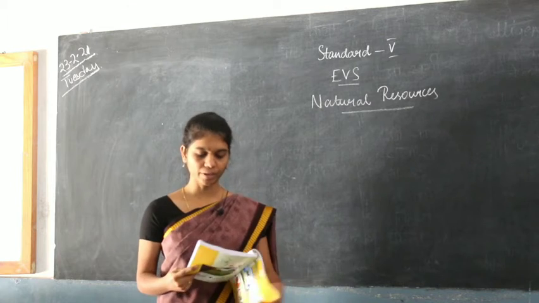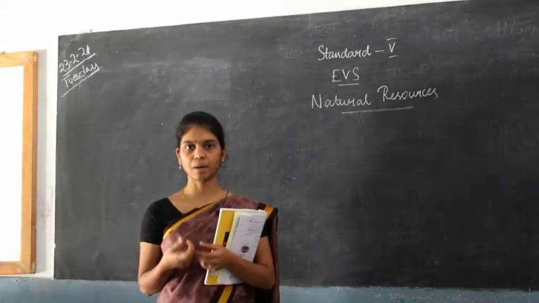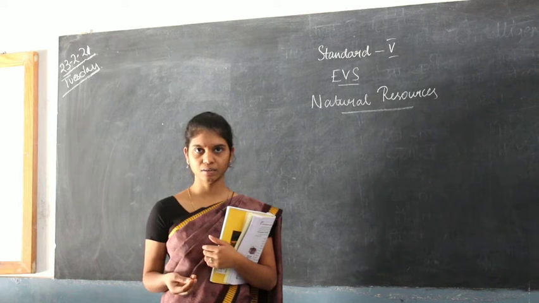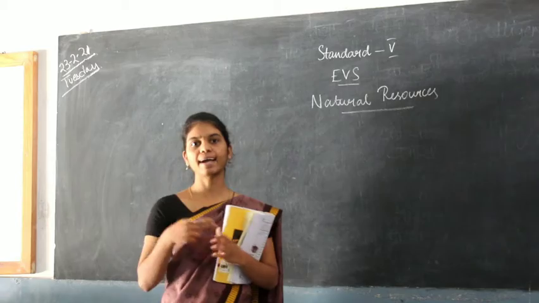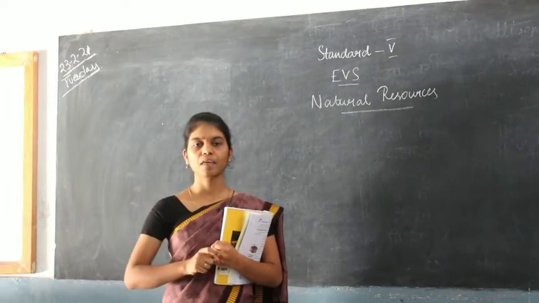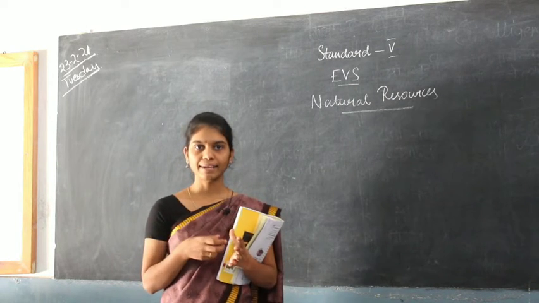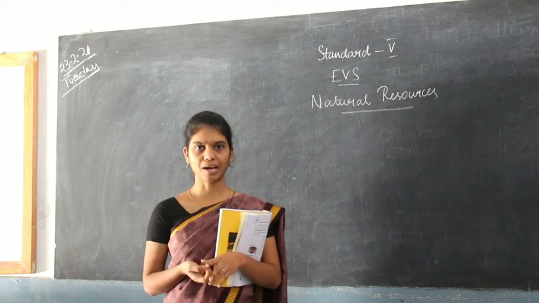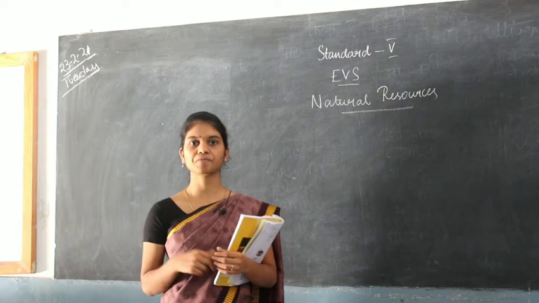Now we have seen two activities, in which you have to take a bean and put it in the mud and make it grow in sunlight and in the dark, and see what happens. Have you done the activity? If you have done the activity, you could have seen that the mud that has the seed and was put in the sunlight grows faster than the other one, right? So that's the reason we need sunlight.